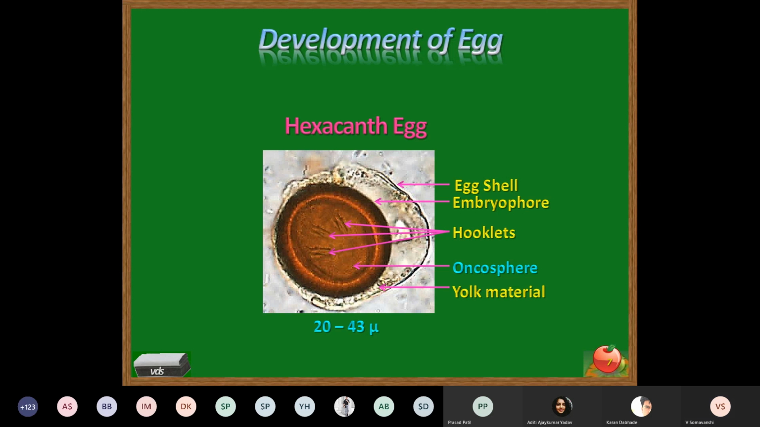The inner oncosphere. It is necessary for you to understand the size of the oncosphere, where it is just 10 to 12 micron in size. But the complete egg is 20 to 43 micron in size. Okay.